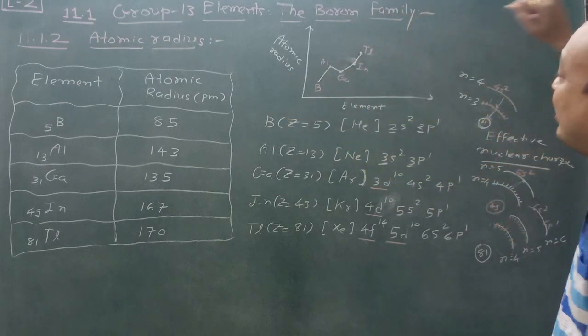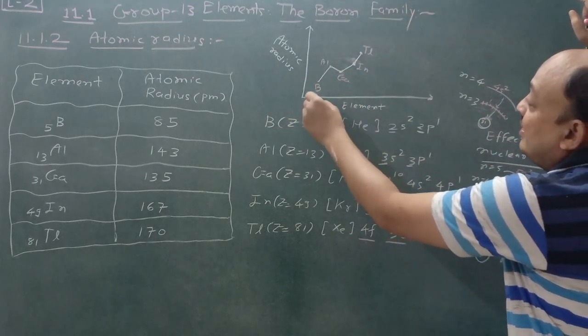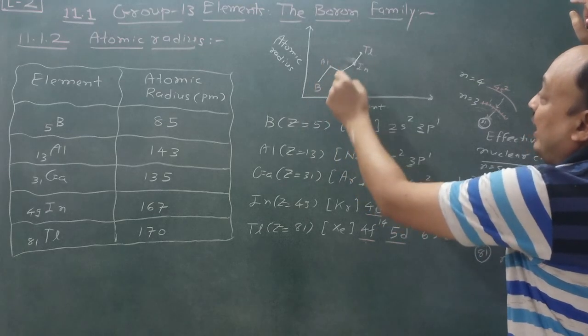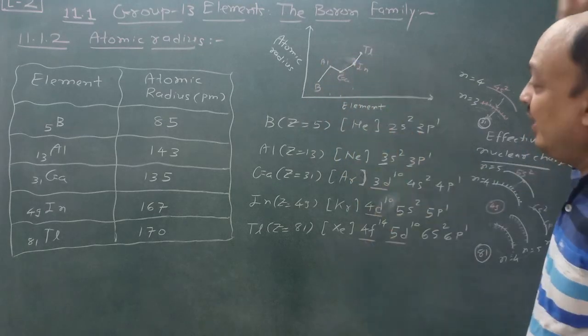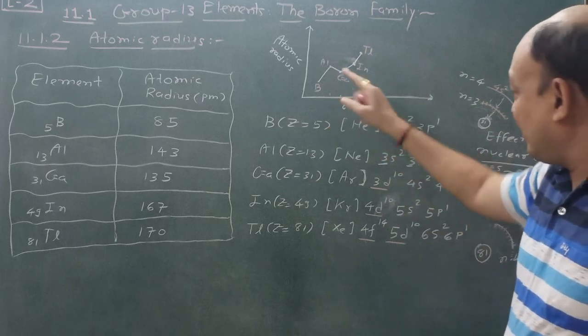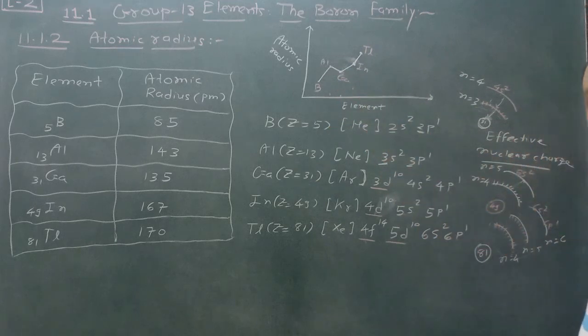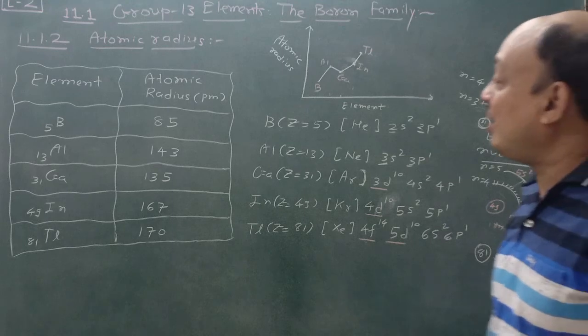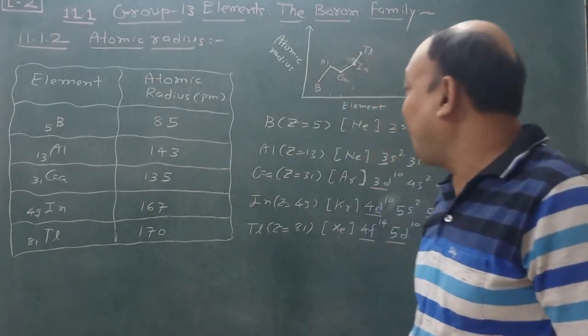These are the boron group elements: boron, aluminium, gallium, indium, and here thallium is there. So this is all about effective nuclear charge being affected and the screening effect is also there. Both take part, and that's why the atomic radius trend differs.